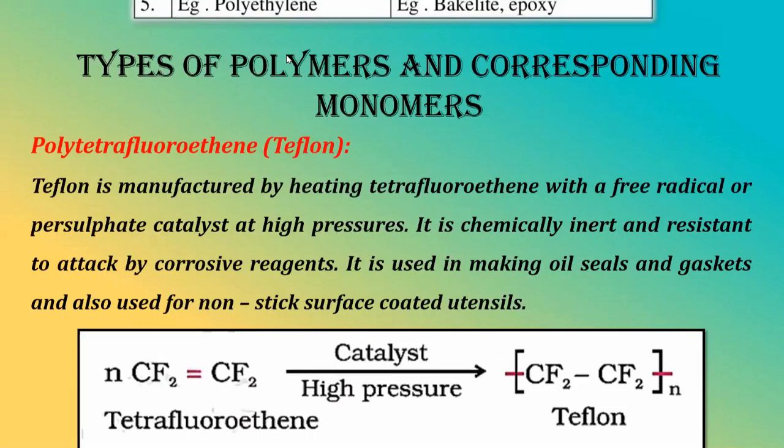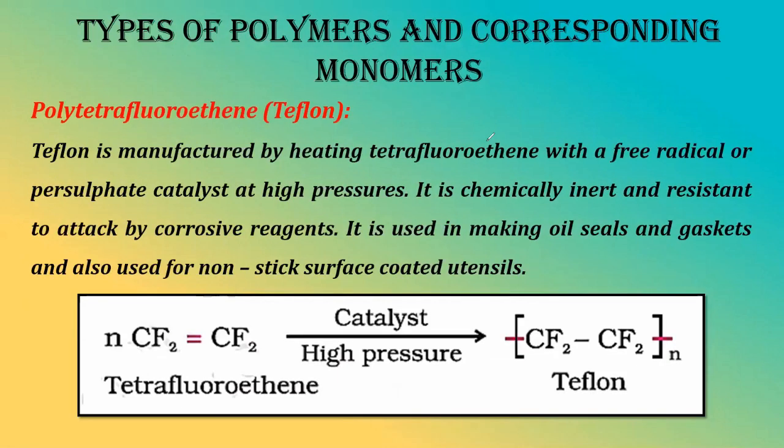Next we have types of polymers and corresponding monomers. So what are polymers, what are monomers? Let us find out. Our first example is nothing but Teflon. Now you have 10 seconds to tell me where you have seen Teflon or where it is used. I believe the kitchen present at your home contains Teflon. Remember, find it out.